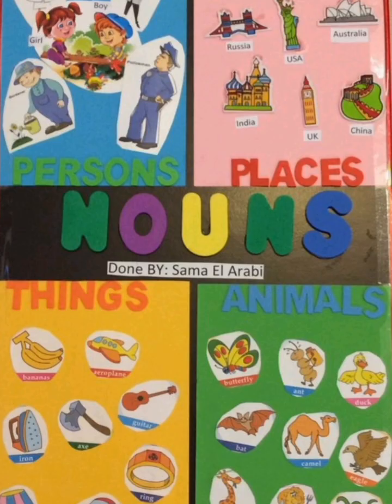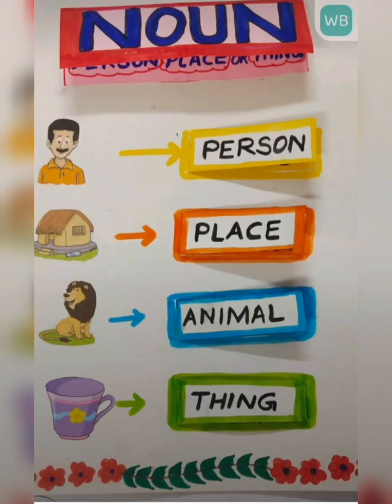So I'm starting with nouns, okay? Now, a noun is a name. Anything that names, or anything that is a name, is a noun. All right. So nouns can name a person, a place, an animal, things, and stretching outside of these four constraints, they could name ideas, entities, among others. But basically, just know that nouns are naming words, okay?